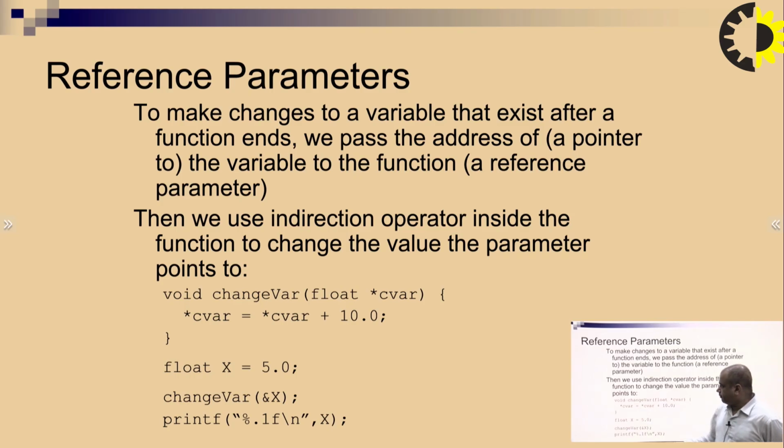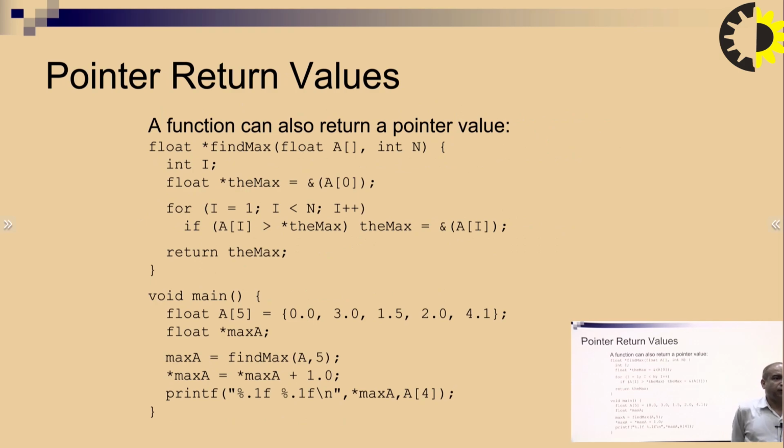Here in this example, we are taking star cvar, which is of type pointer, we can say we are passing the pointer variable. So when we pass the address of this variable, the value will be called, and we are going to operate on that value, and after that we are going to print that value of x.